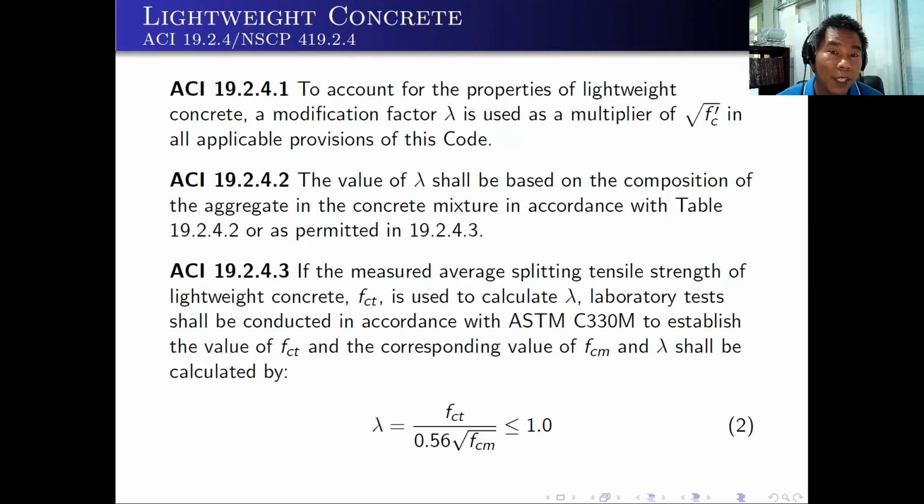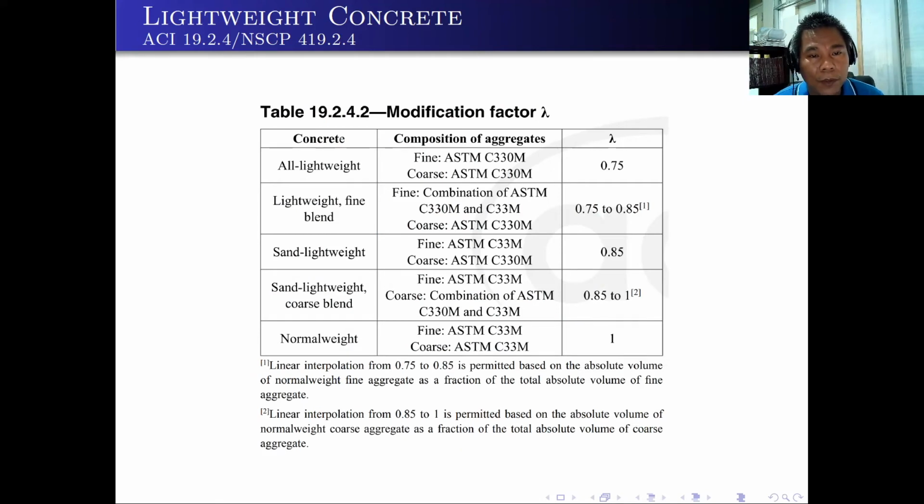So you can look at the table to determine the values of lambda. First, lambda is 1.0 for normal weight concrete. If the measured average splitting tensile strength of lightweight concrete, that's FCT, is used to calculate lambda, laboratory tests shall be conducted in accordance with ASTM C330 to establish the value of FCT, and the corresponding value of FCM, and lambda shall be calculated by the equation below. So that's lambda is equal to FCT over 0.56 square root of FCM, and it should be less than or equal to 1.0.